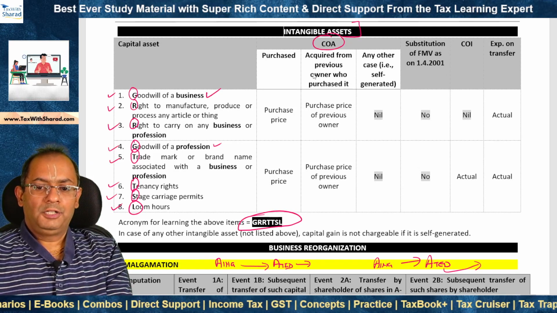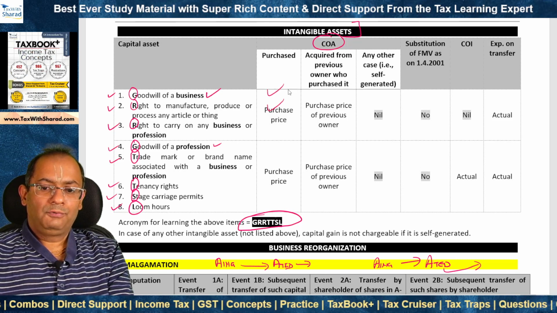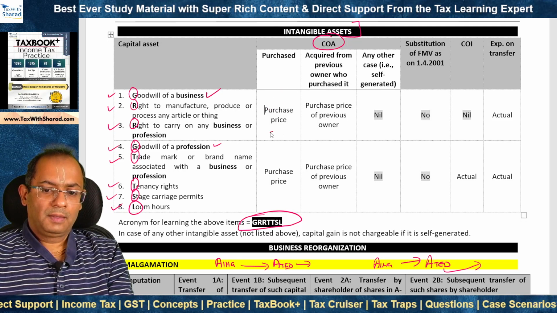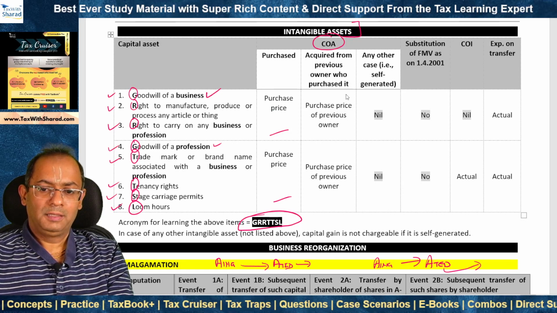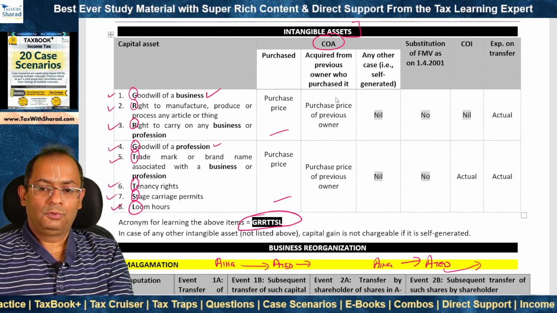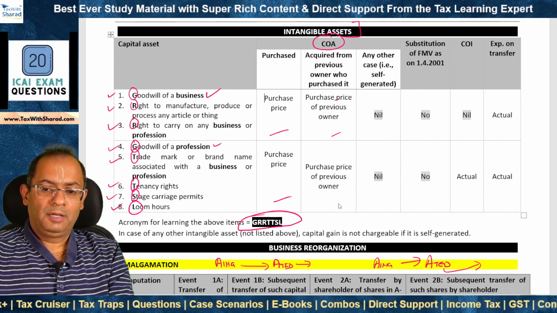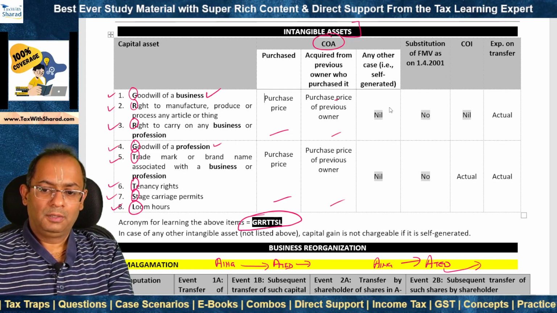What is the cost of acquisition that we should take? If the asset was purchased, then it is the purchase price. It is the purchase price in all the cases. If it was acquired from the previous owner, then it will be the purchase price of the previous owner.